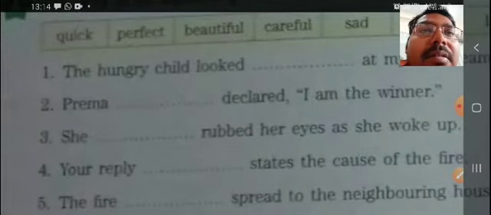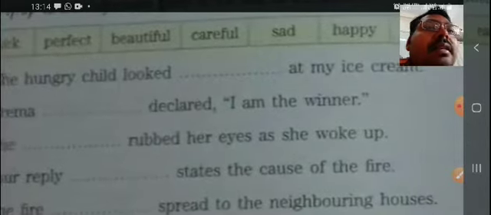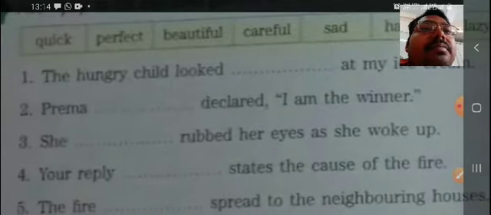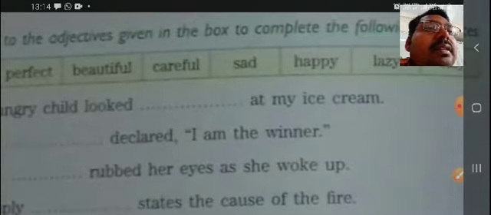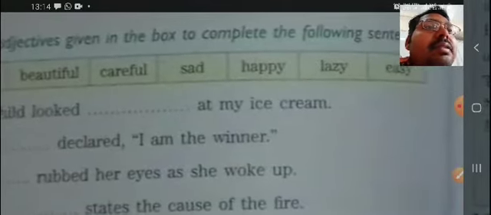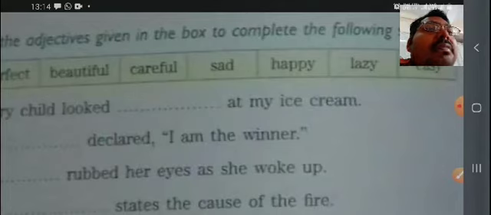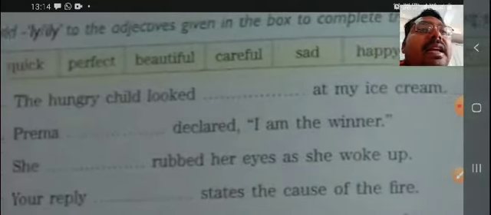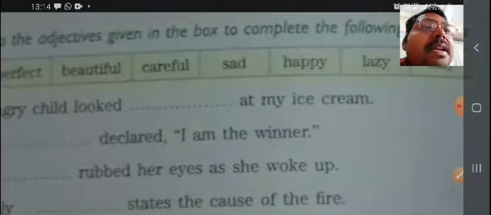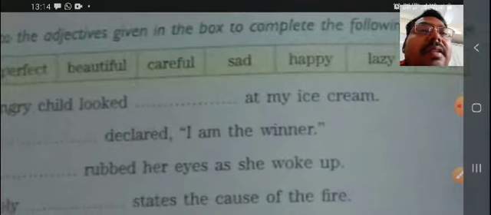Next, Prerna declared, I am the winner. If somebody wins something, then they become happy, isn't it? So happily would be the right answer here. Prerna happily declared, I am the winner.